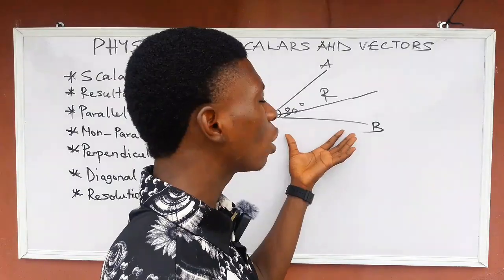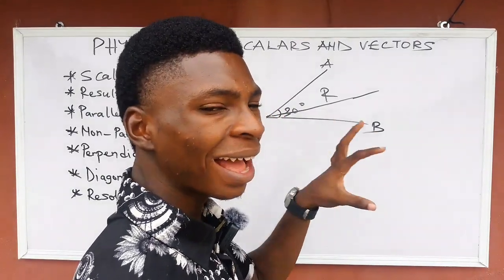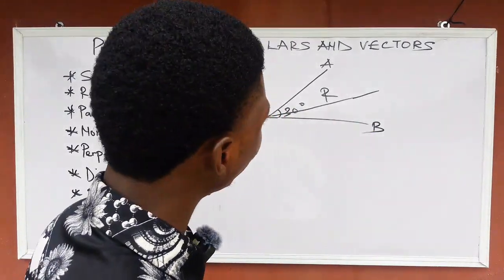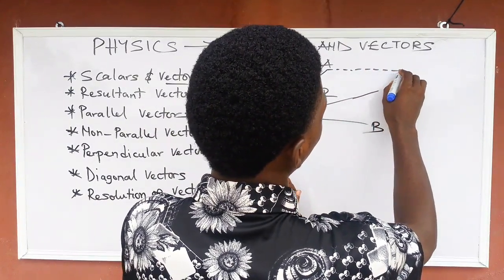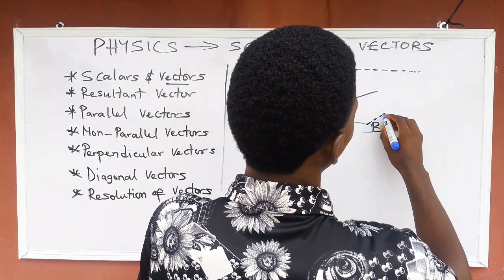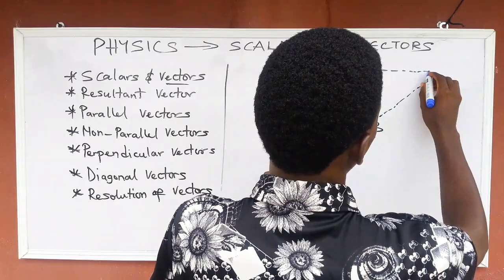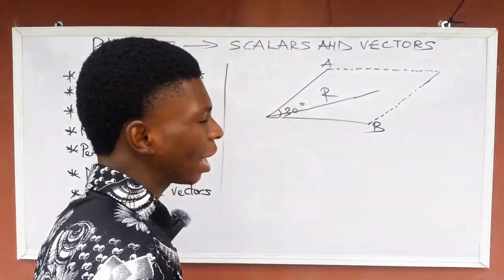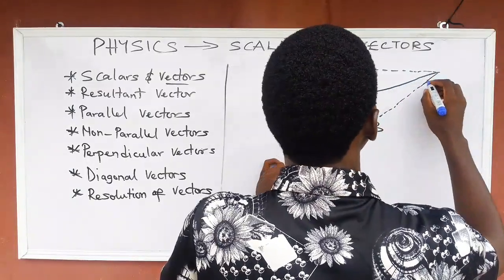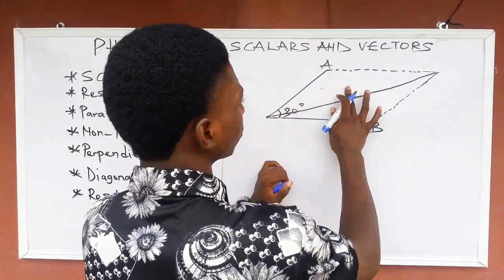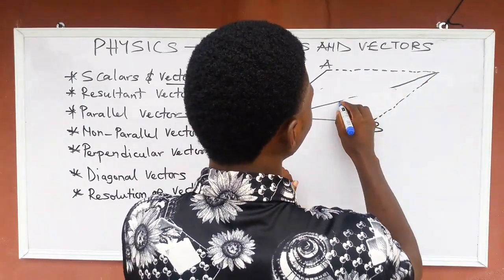But this one, you are going to change it to a parallelogram. Parallelograms. Are you getting it now? So this diagonal will be the resultant.